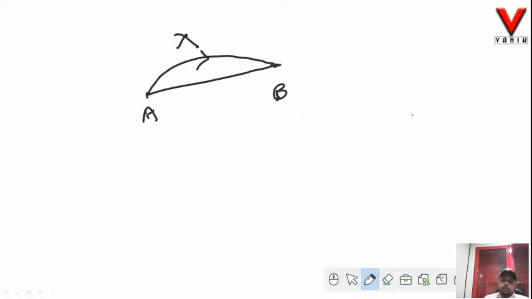Mr. X is say covering 10 meter from A to B, and Y is covering 5 meter from A to B, and Z is covering say 6 meter from A to B.